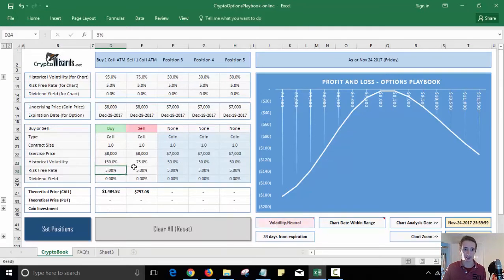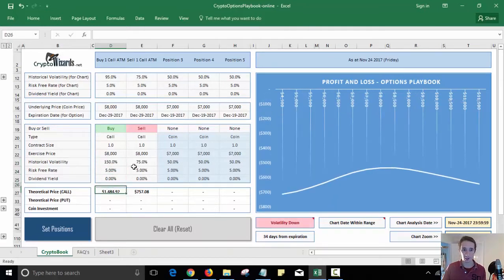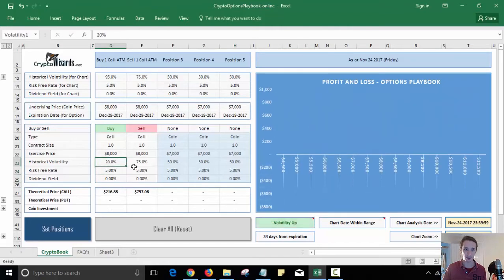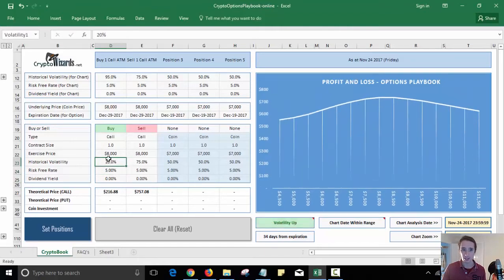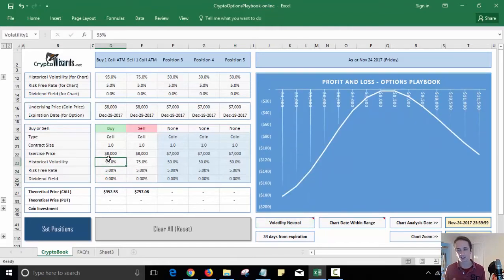For example, if volatility was 150%, the option's $1,500. If it's 20%, it's only $200. So volatility has a huge say in the price I pay for an option. If I'm then going to go and sell this call option and volatility is lower, I'm actually fixing in a loss. So even if the price hasn't moved, I'm fixing in a loss.